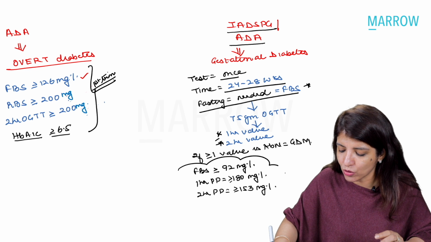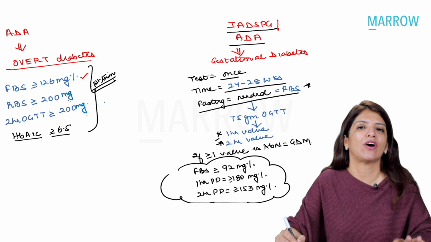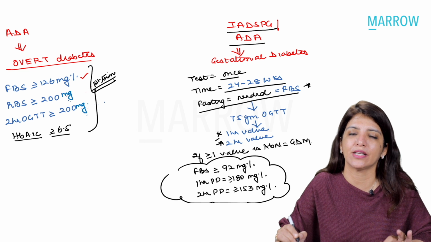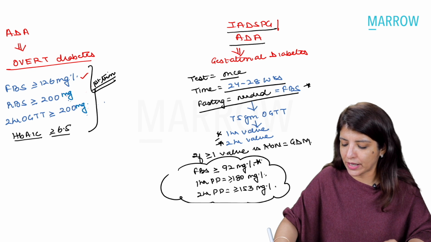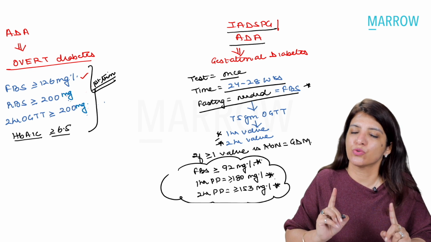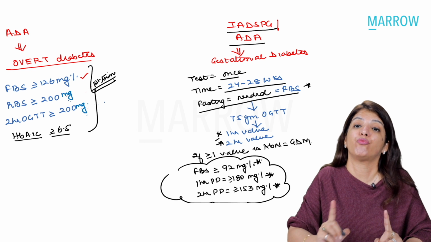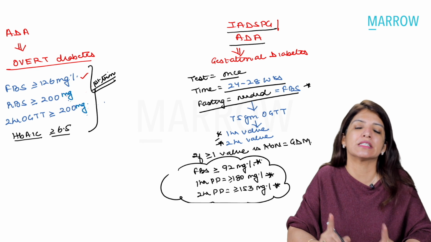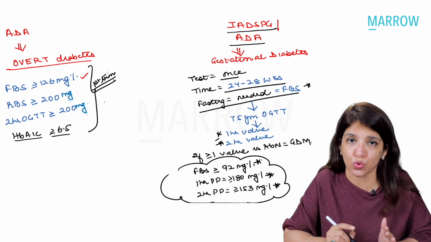And the values which they have given, please be very careful. According to this criteria, fasting blood sugar level should be more than or equal to 92. Right? 1-hour postprandial more than or equal to 180 and 2-hour postprandial more than or equal to 153. So it's 92, 180 and 153, the criteria which has been given for diagnosing gestational diabetes by IADPSG as well as by American Diabetes Association.